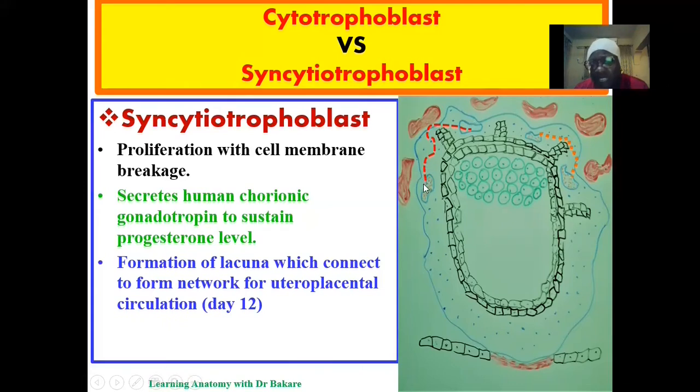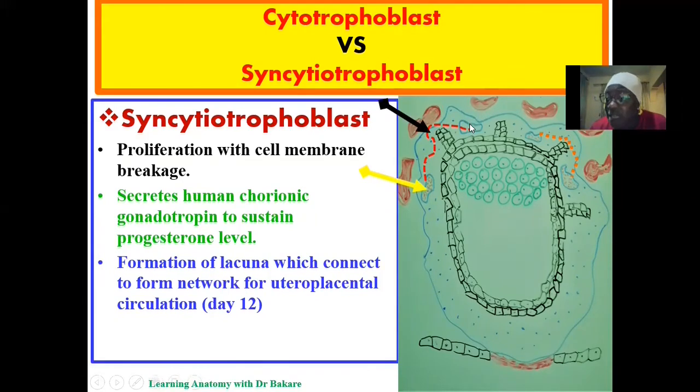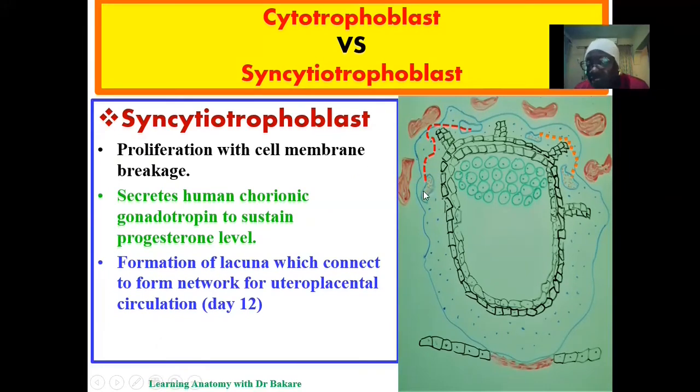So when there's a connection between one lacuna and the other, it's just to create a local circulation, kind of, because at the end, the maternal blood that is seen in the endometrium lining, which is from the spiral artery, will supply the lacunae so that products from the maternal blood can reach the developing structure. So at the end, you have this kind of presentation. This is what we see at the initial state when these spaces are created.